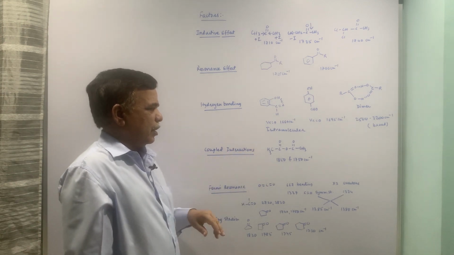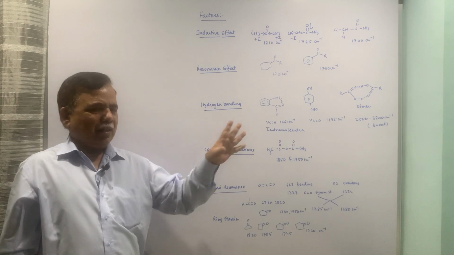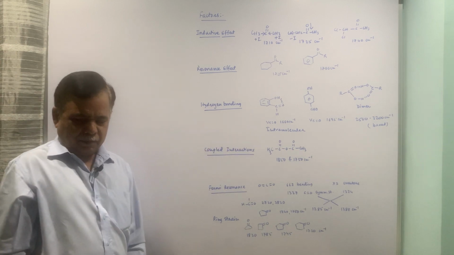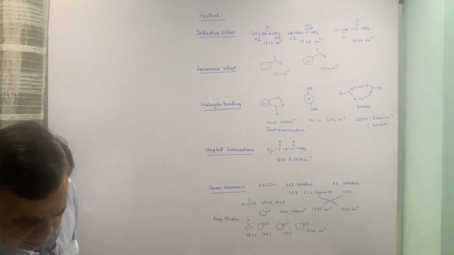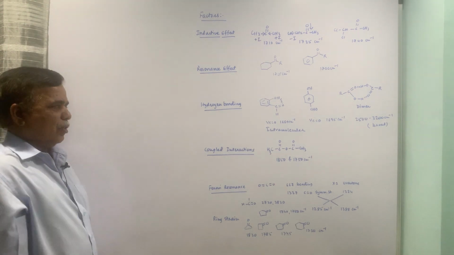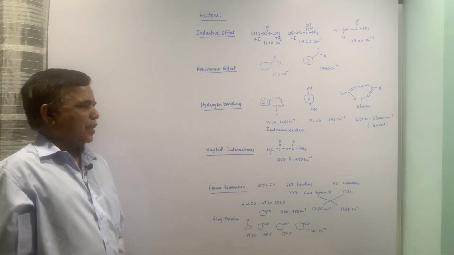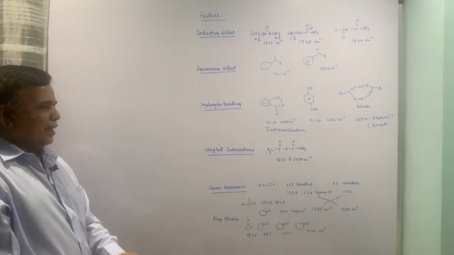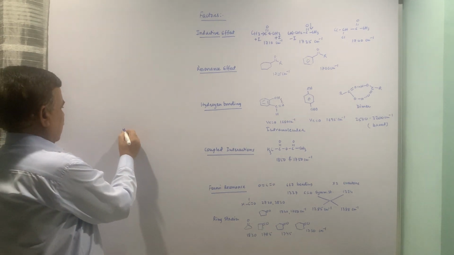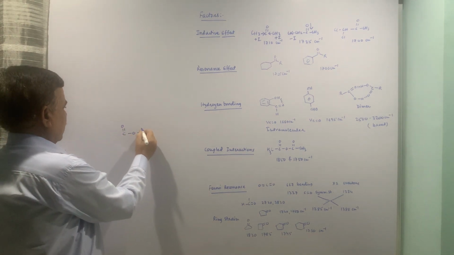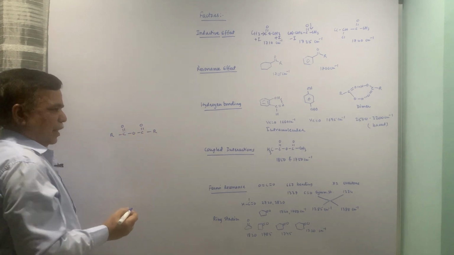Coupled interactions. Now coupled interactions, this has got a background of physics, Hooke's law of elasticity and all we have seen. Coupled interaction is from the rigid rotators, the physics concepts are there. Now in this case what happens is we are working with anhydride, let us say.